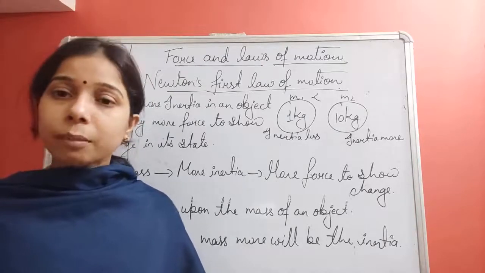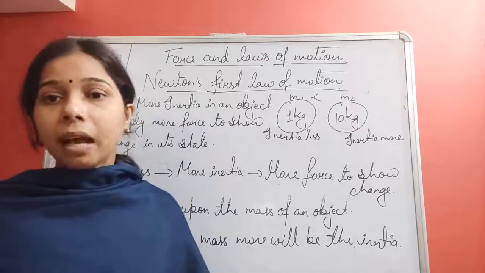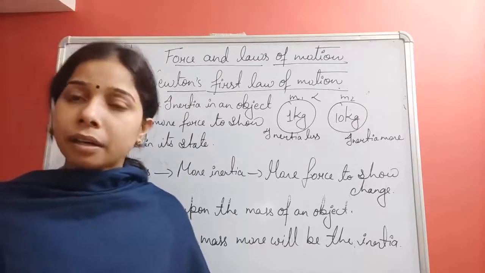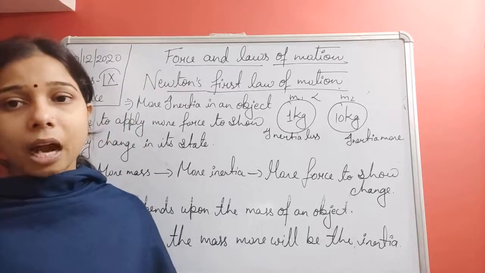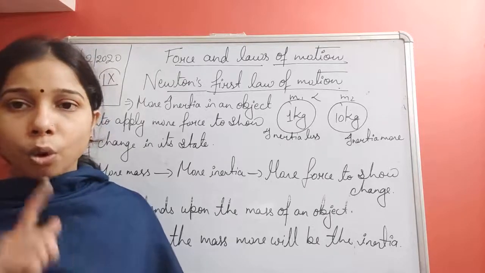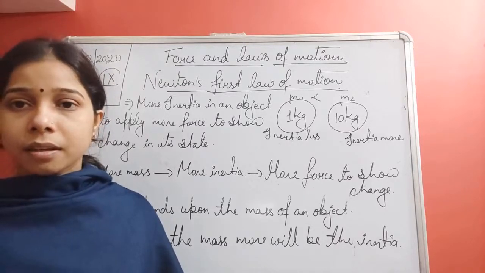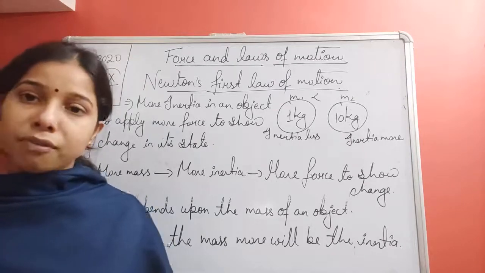Most of the time the question is asked on the basis of the example itself. Like, suppose we have kept a cardboard on a glass, and on that cardboard we have kept a coin. Now when you flip the cardboard, what will happen? The coin will fall into the glass. It is because of Newton's first law of motion.